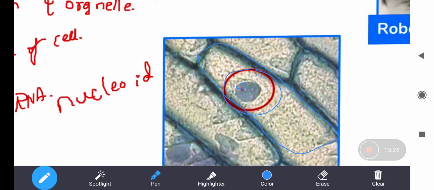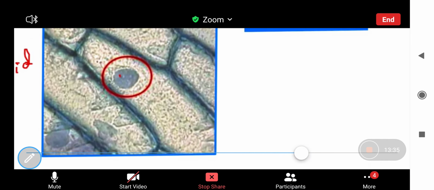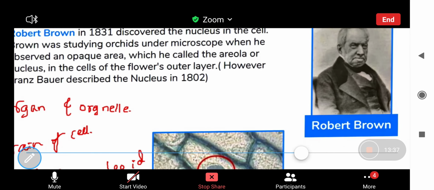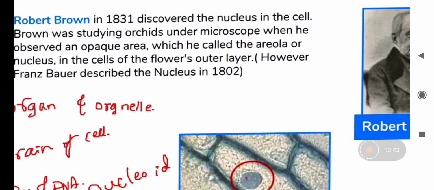And this red spot is the nucleolus. This is how Robert Brown discovered the nucleus in 1831. Okay, moving on to the next slide.